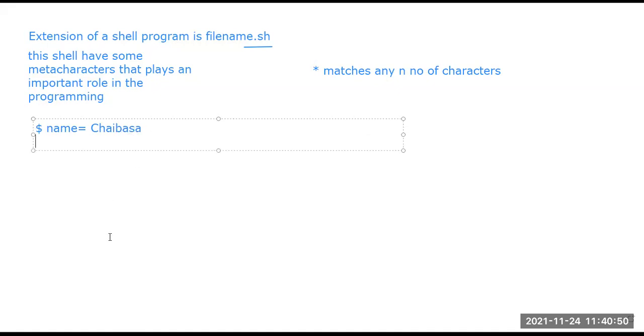Then if I'm trying to get some output from this particular variable, then we need to use this echo. This echo is helping us to get an output directly in the terminal. Then echo dollar Chaivasha. Sorry, a slight mistake, echo dollar name.